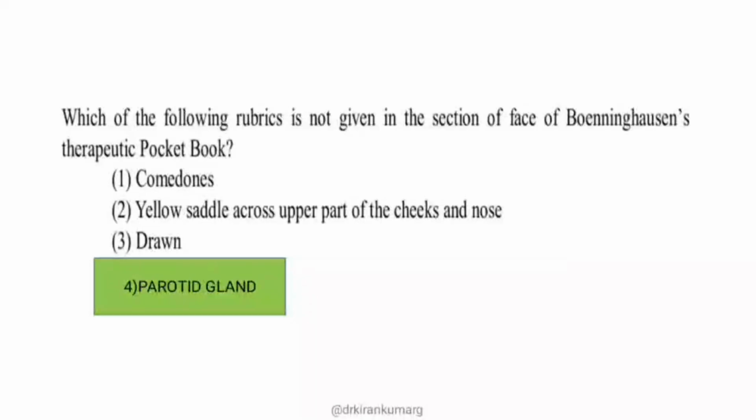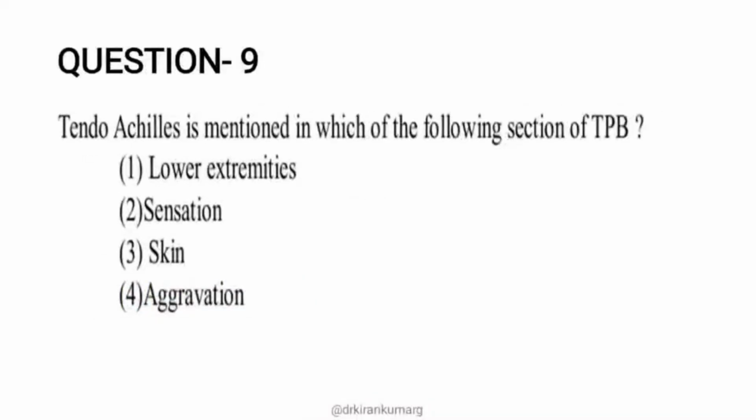Moving on to the ninth question. Tendo Achilles is mentioned in which of the following sections of the Therapeutic Pocket Book? Again the question is from BTPB. There are four options given: lower extremities, sensation, skin and aggravation.